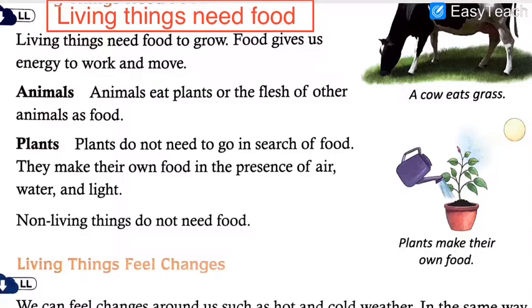Herbivores only eat plants, carnivores only eat the flesh of other animals, whereas omnivores are animals which eat both plants as well as flesh. So different animals have different varieties of eating habits, but in brief, it is written that animals eat plants or the flesh of other animals as food.